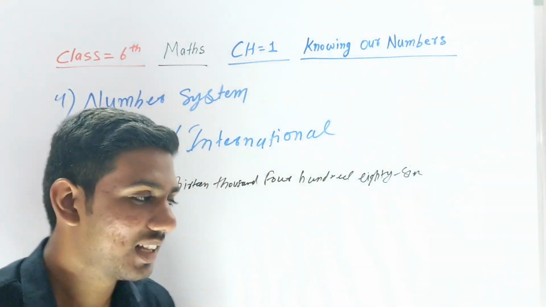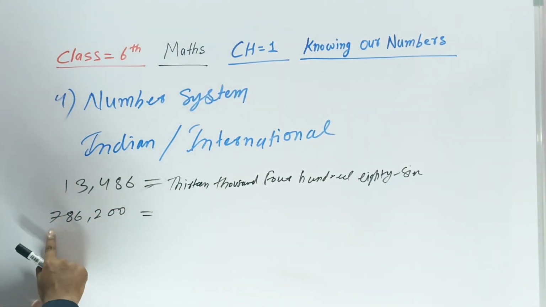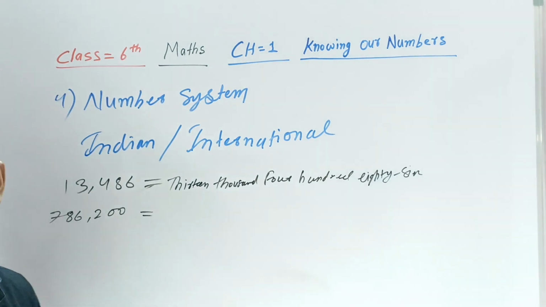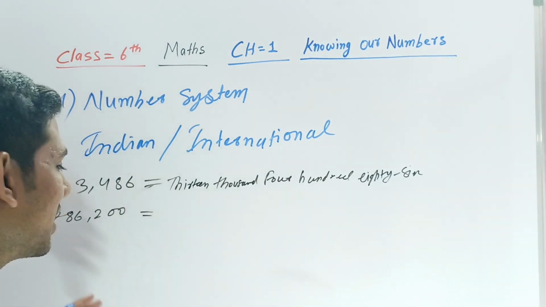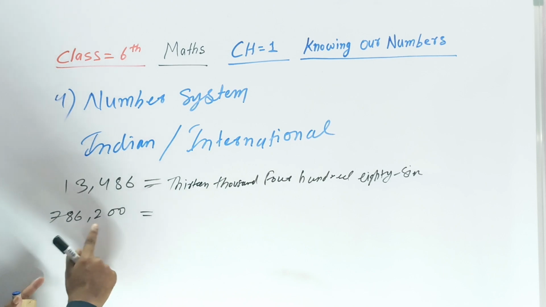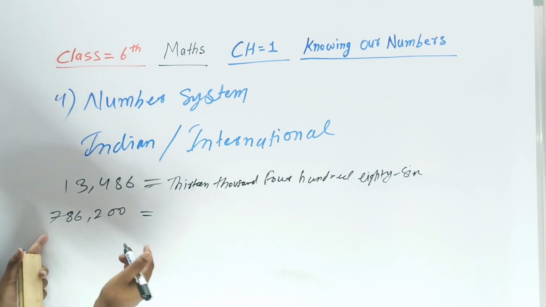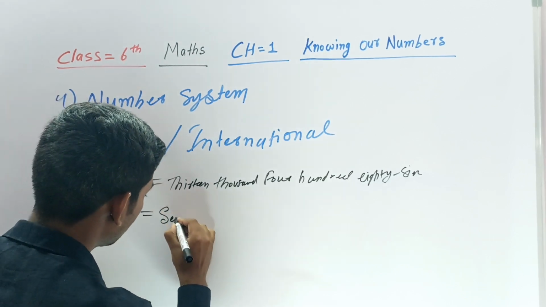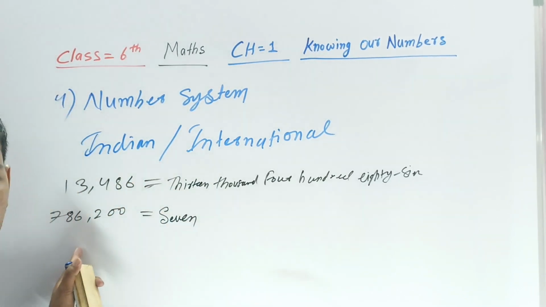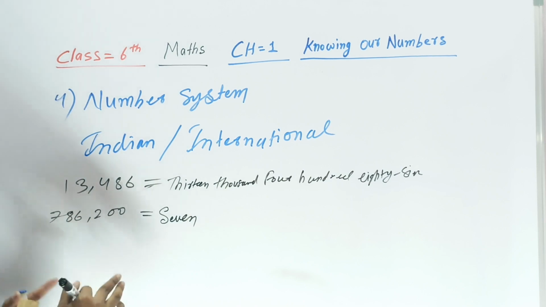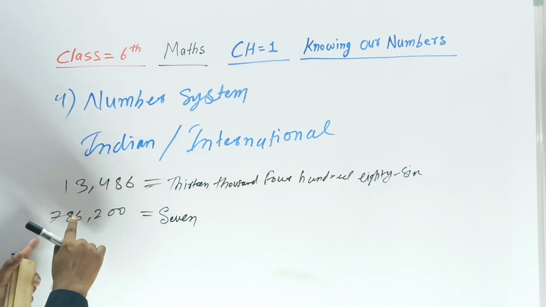Okay, let's see. First count this. This is ones, tens, hundreds only, no? So the international system is something different. You can't understand it now, but if you understand, this is better for you. So let's see. Ones, tens, hundreds. First, just count ones, tens, hundreds.